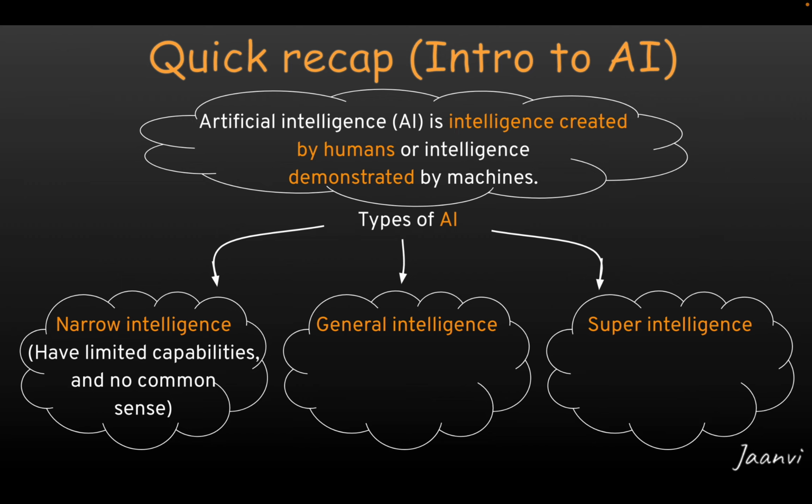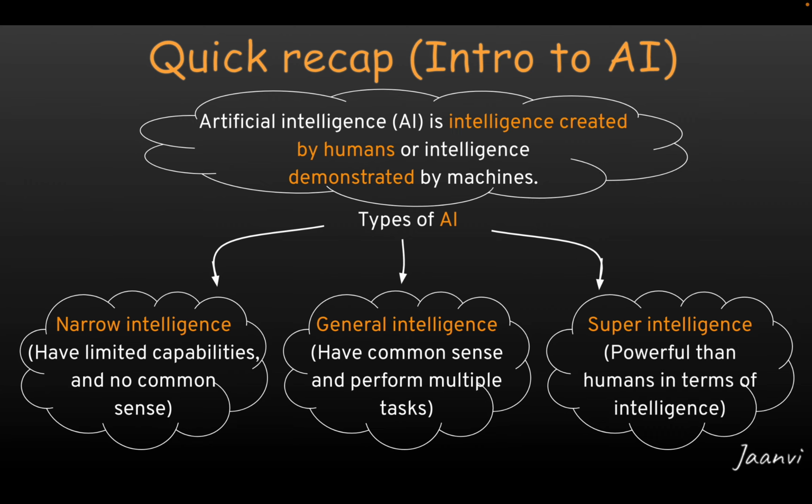Next, if machines are able to perform multiple tasks and have common sense, then such machines are said to have general intelligence. And finally, if machines are more powerful than humans in terms of intelligence and strength, and if they are capable of doing any task better than humans, then such machines are said to have super intelligence, guys.